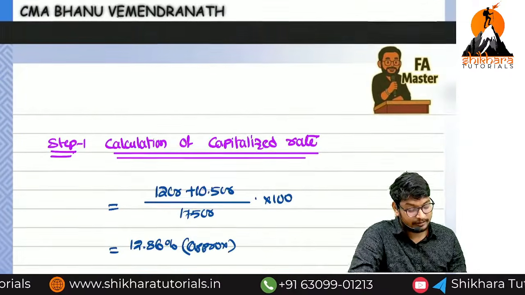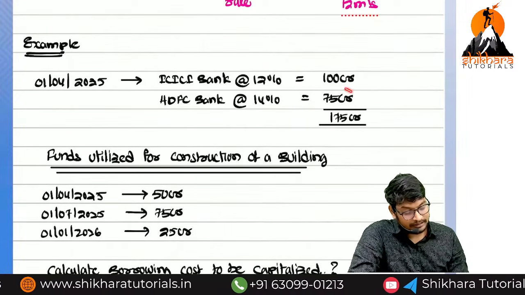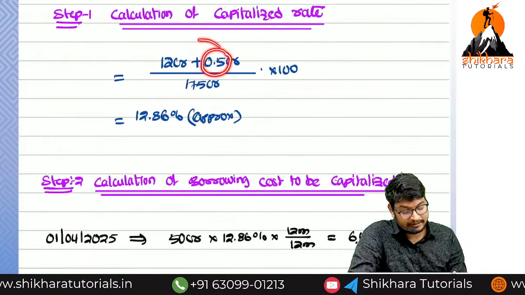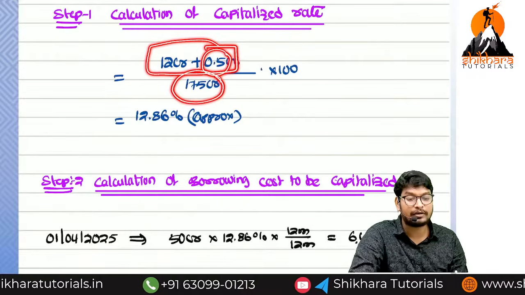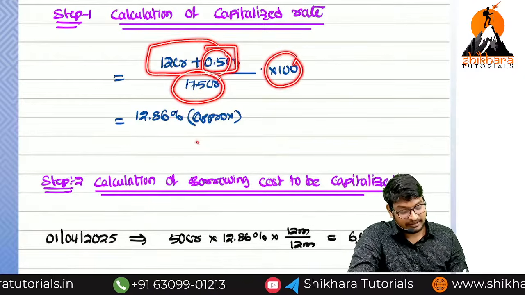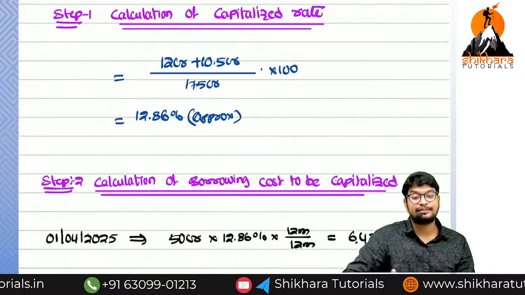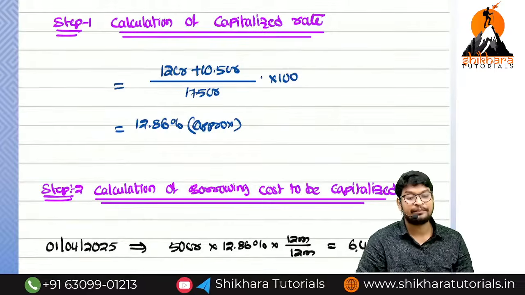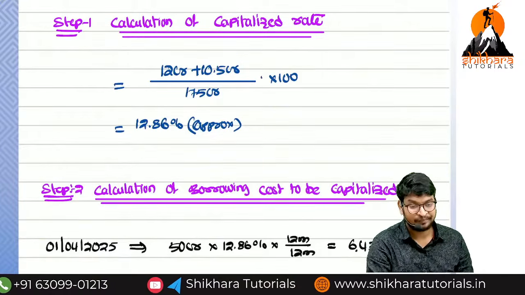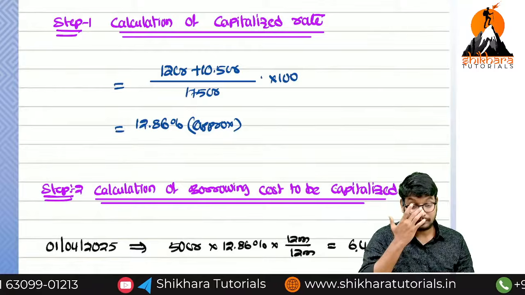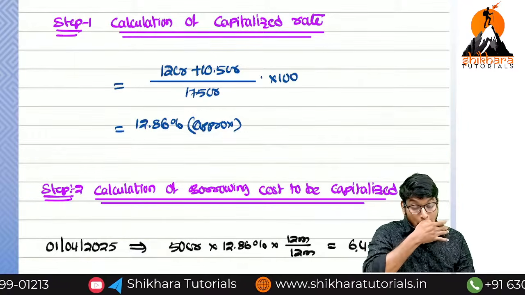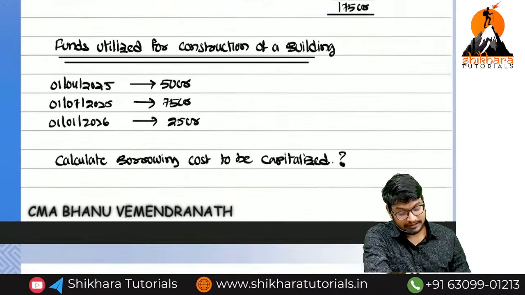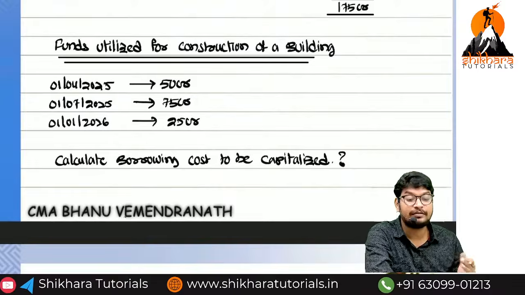And then, 75 crores into 14%. That is equal to how much? 10.5 crores. This is total interest, divided by total borrowings of 175 crores into 100. That is equal to how much? 12.86% is the total capitalization rate. What is the first step? Number one, we have to find out the capitalization rate.